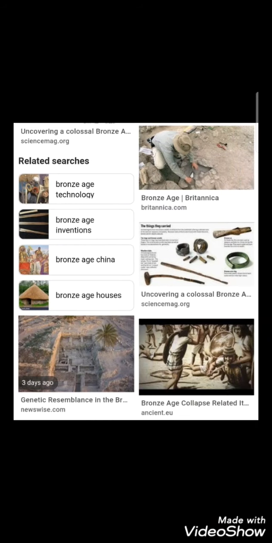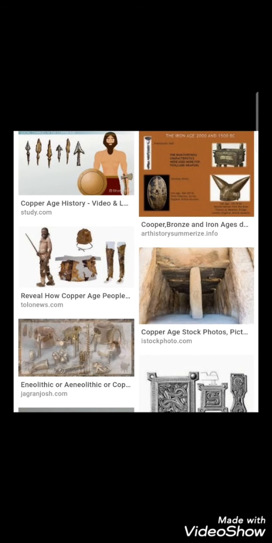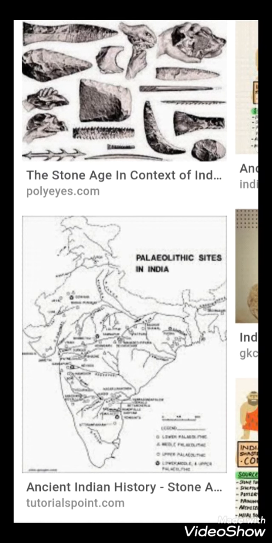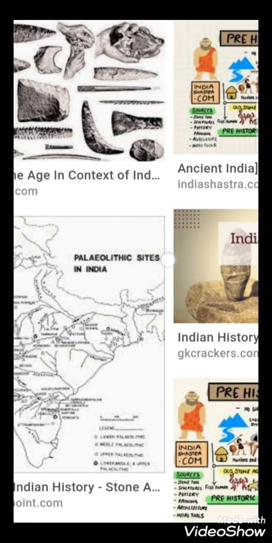This age is called the stone age because they used stones to make their tools and weapons. They did not possess any knowledge about metals, pottery or agriculture.